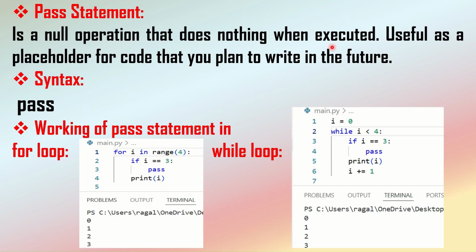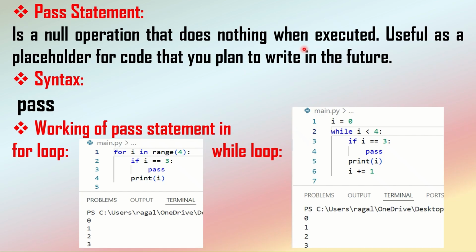So whenever the condition becomes satisfied, if we don't want to do anything, or suppose you have some code with two sets of conditions. For now, if you want to handle one situation only, you don't want to handle the second situation for now, then you can simply handle the first condition. Whatever statements you want to execute for that first set of condition, you can write the code for that first condition.